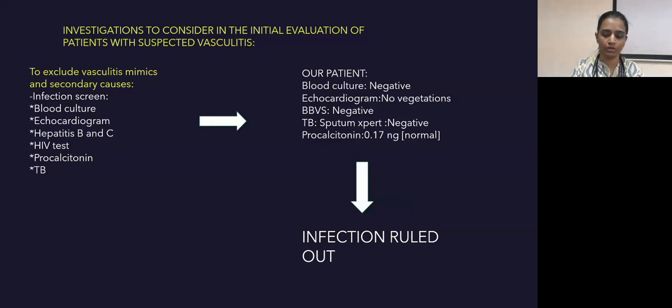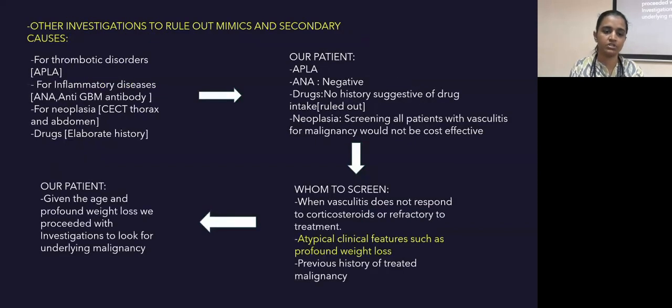So infection is ruled out in our patient. Then other investigations to rule out mimics and secondary causes. For thrombotic disorders, APLA, and for inflammatory disorders, ANA and anti-GBM antibody. For neoplasia, CECT thorax and abdomen. For drugs, an elaborate history. In our patient ANA is negative, and there is no history suggestive of drug intake, so drugs are ruled out.